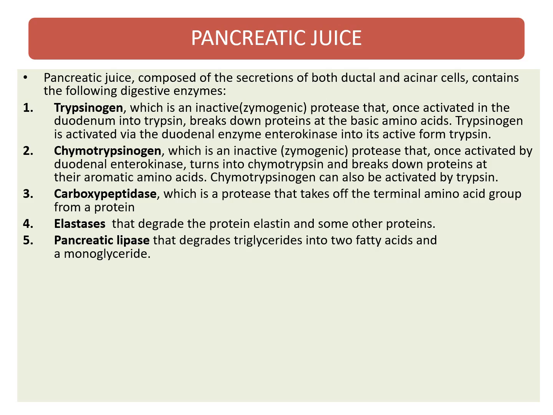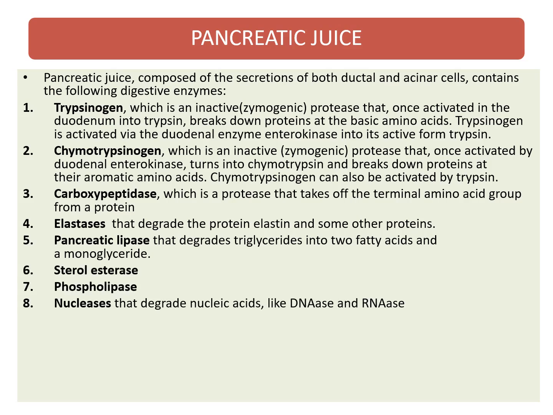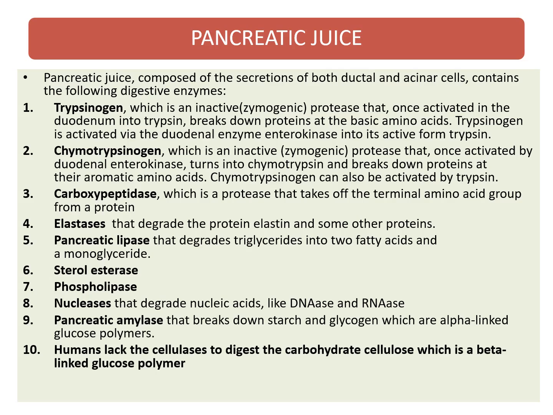Pancreatic lipase degrades triglycerides into two fatty acids and a monoglyceride. There are also sterol esterases, phospholipases, nucleases like DNAase and RNAase, and pancreatic amylases. A very important thing is that humans lack cellulase to digest the carbohydrate cellulose, which is a beta-linked glucose polymer. So pancreatic juice contains the enzymes for the digestion of carbohydrates, proteins, fats and nucleic acids, all.